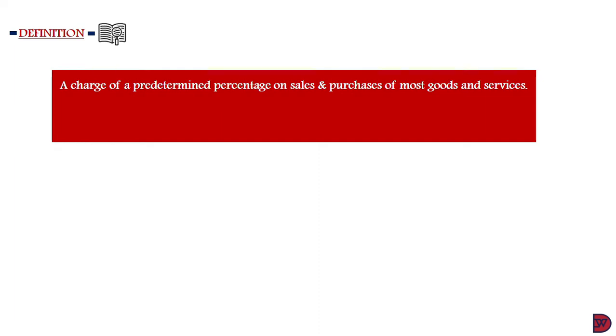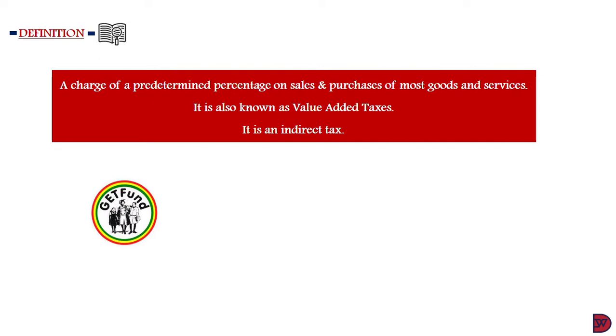Now, what the sales tax does is that the government will appoint or authorize a business to add an additional amount of a certain percentage, which is known in the country. Sales tax is also known as value-added tax, as the name implies. It is added onto the cost of the item to arrive at a new selling price. It is an indirect tax because it is not slapped directly on the income that individuals or businesses fetch. It is through the purchasing of goods and services. Examples of sales tax include GET Fund, NHI, which is the National Health Insurance Levy,